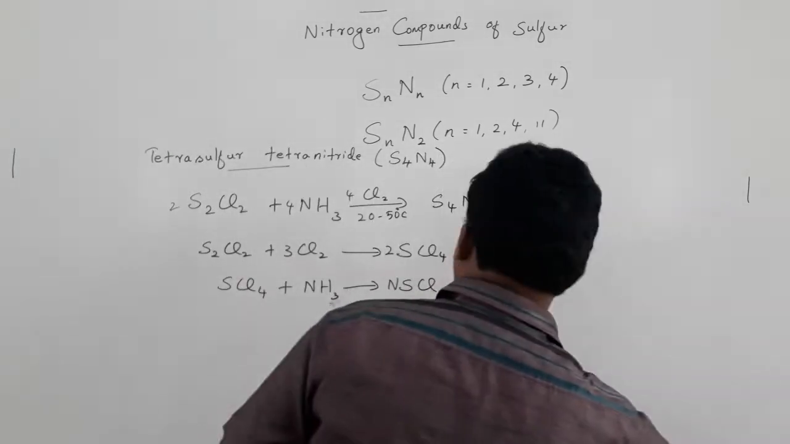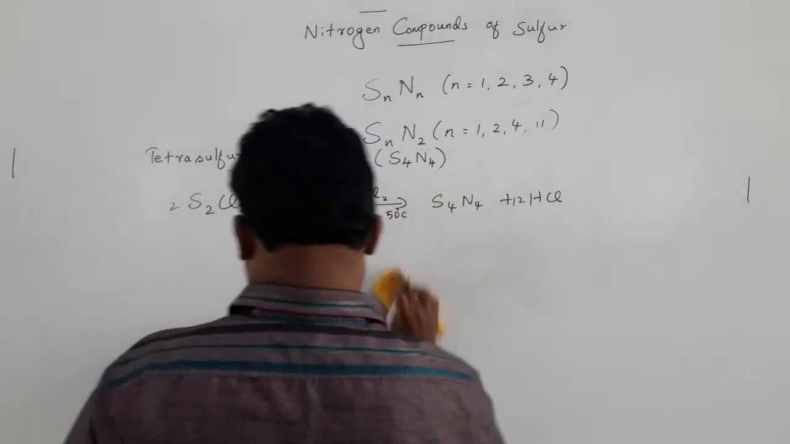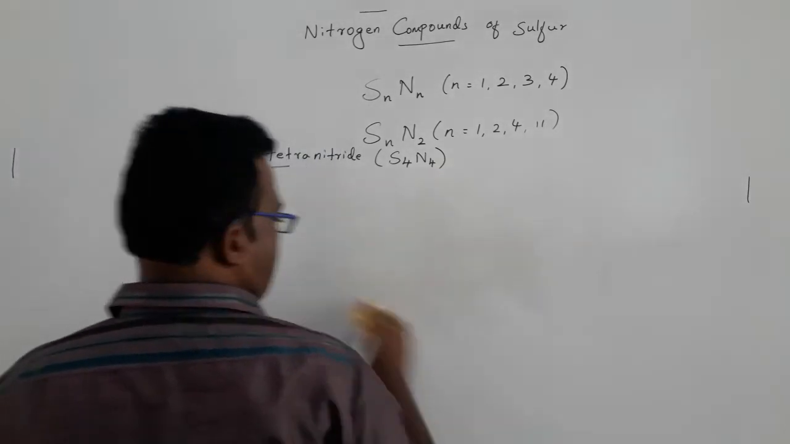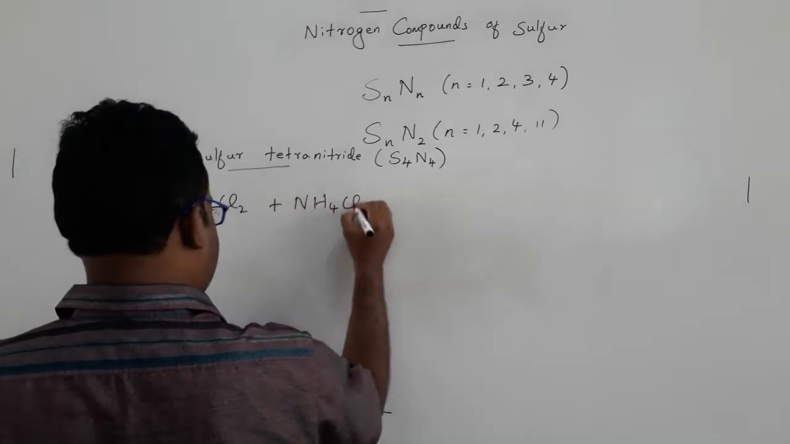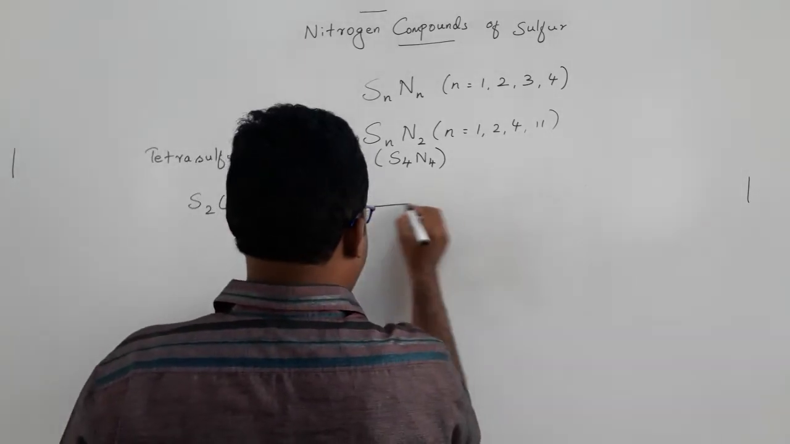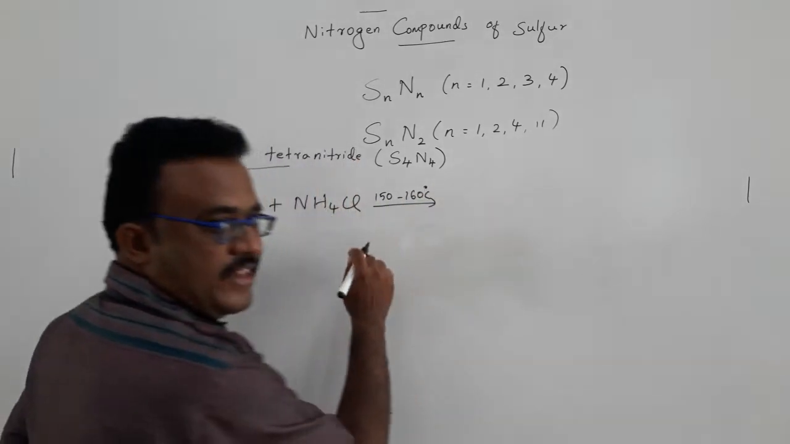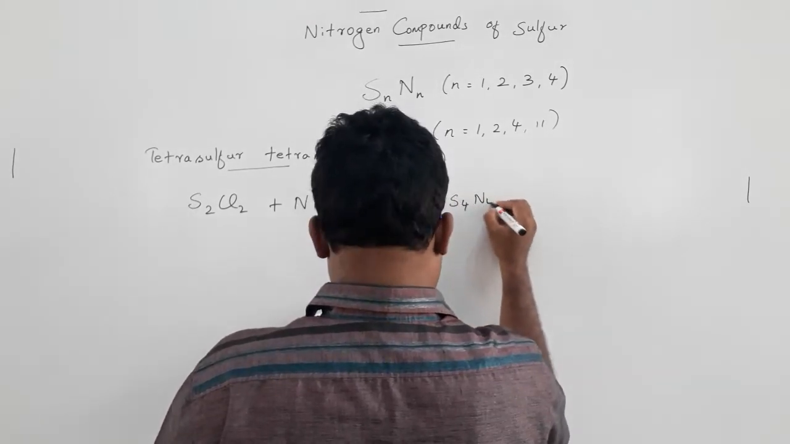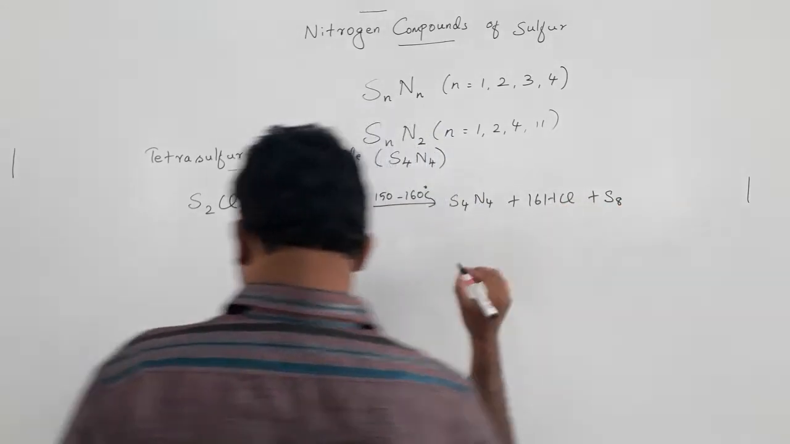Another way of synthesizing tetrasulfur tetranitride is treating sulfur monochloride with ammonium chloride. Sulfur monochloride reacts with ammonium chloride at 150 to 160 degrees. There is no need to use any solvent. In the absence of solvent, we can get tetrasulfur tetranitride. You need to balance this equation.